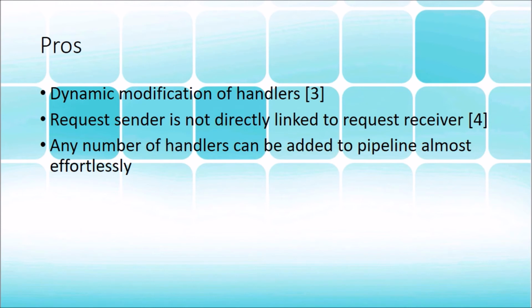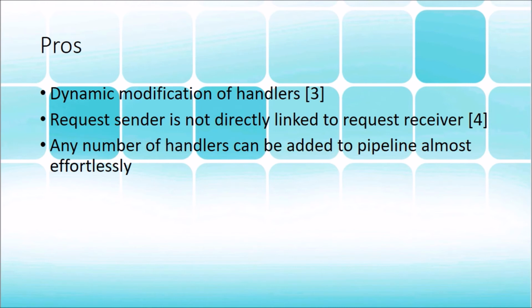The second pro we have is that the request sender is not directly linked to the request receiver. During runtime, the actual request sender, that which is asking for data to be returned, is not directly linked to any one of the links in the chain. The links in the chain are linked to each other and not the sender.